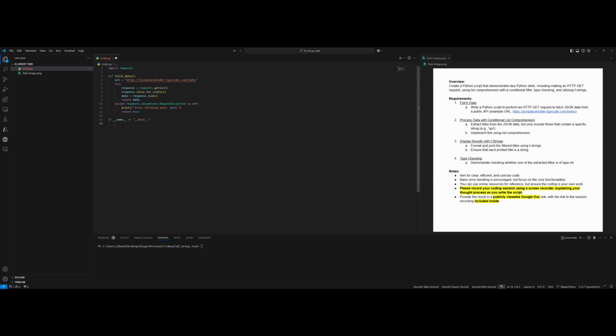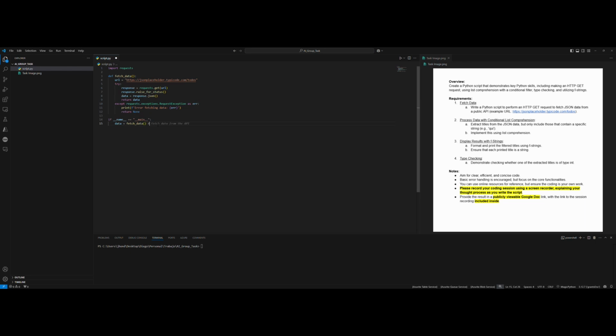I will call the function here in the main, so data is equal to fetch data. With this, I think I already completed the first requirement, which is the script to perform an HTTP GET request to fetch JSON data. So let's go ahead with the second.